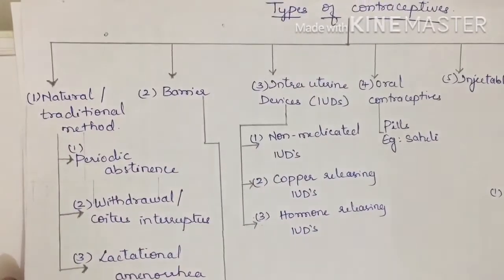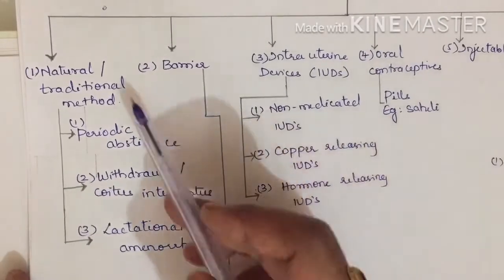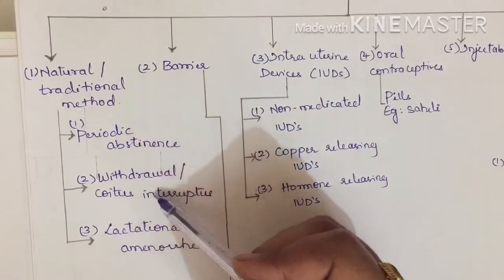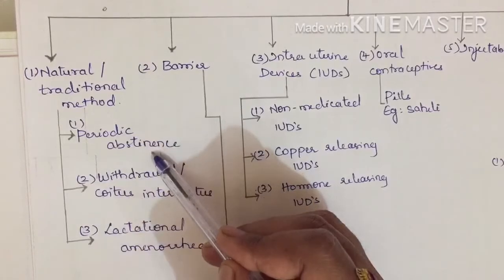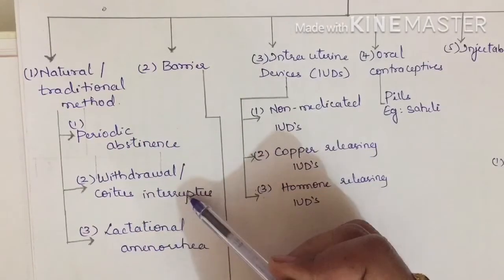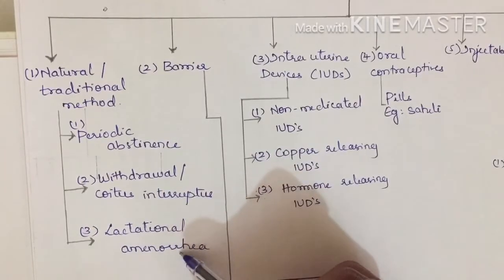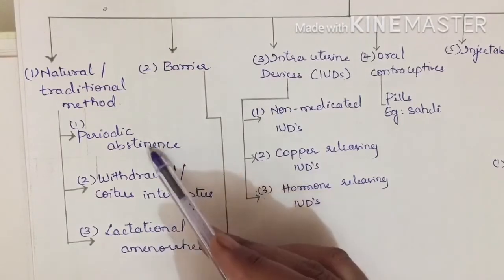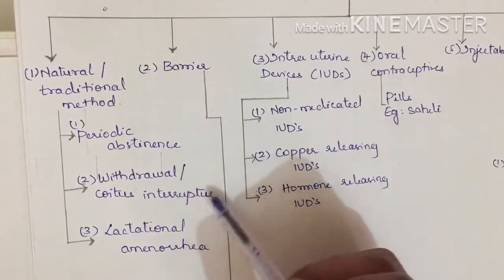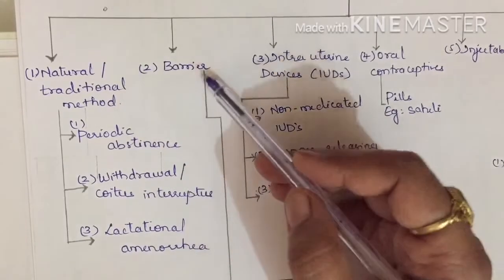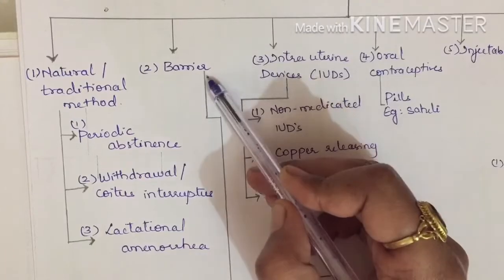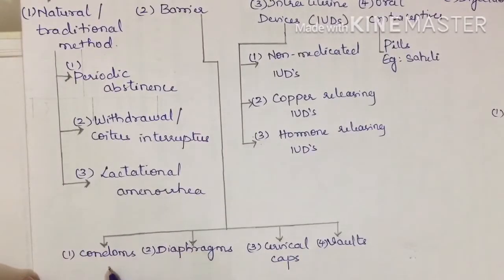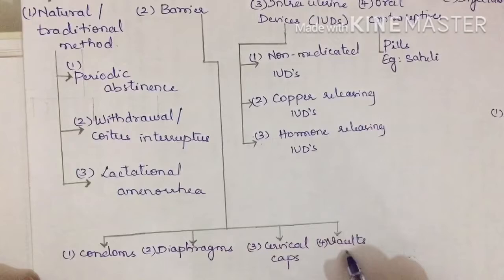The first one, as we said, is the natural or traditional method. This has 3 different methods. The first one is periodic abstinence. Second is withdrawal or coitus interruptus. Third is lactational amenorrhea. These are the 3 different natural methods. About each one I shall discuss in detail after this chart. Second, the barrier, which is used to prevent or stop, has different types. As you can find, it can be used in the form of condoms, diaphragms, cervical caps or vaults.